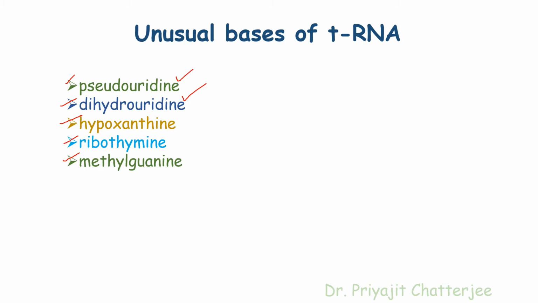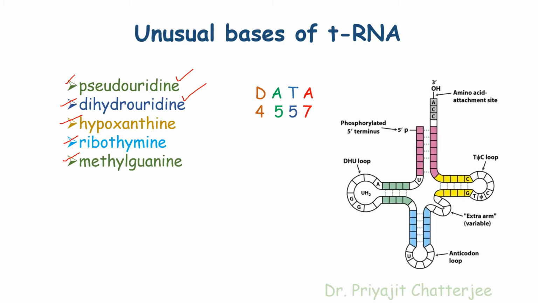In structure, it will be from the 5' to the 3' end in the tRNA molecule. The sequence to remember the tRNA structure is DATA. What is DATA? This is the 5' end of the molecule, and this is the 3' end of the tRNA molecule. So the sequence to remember the tRNA structure is DATA.